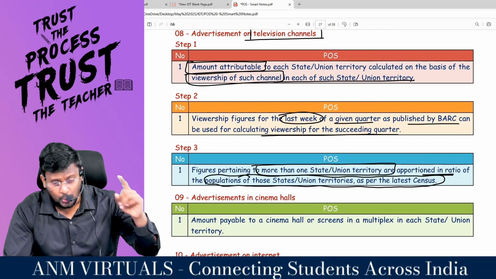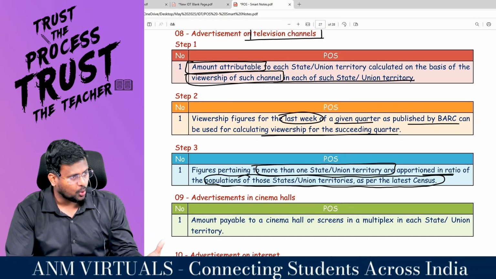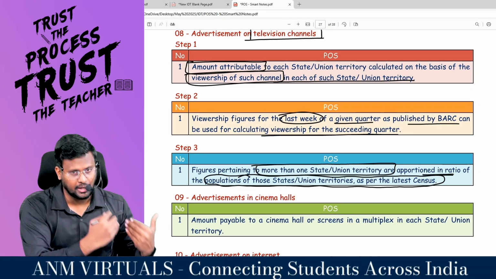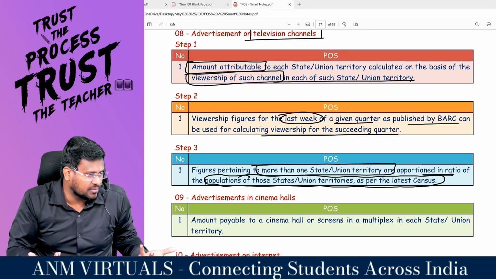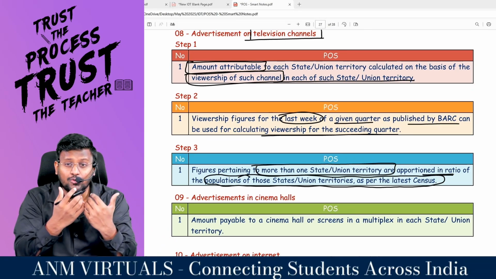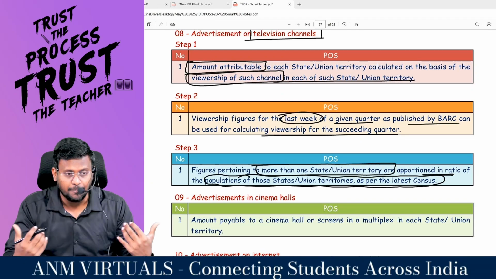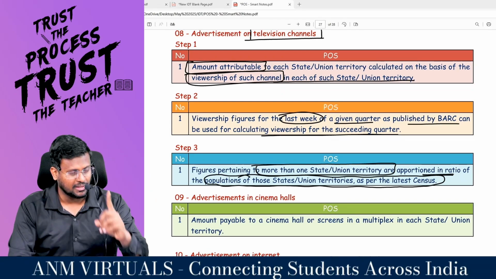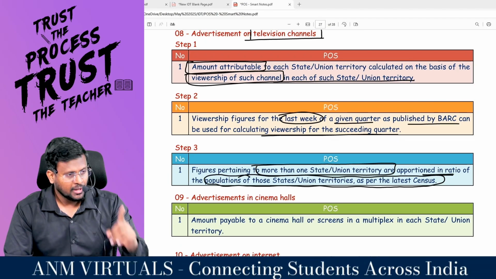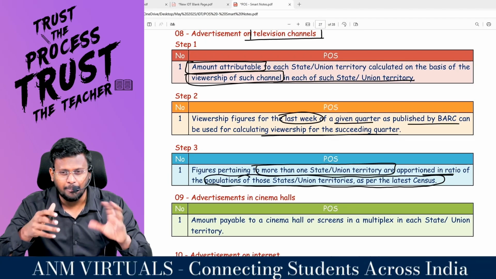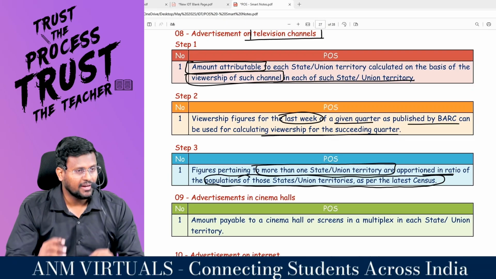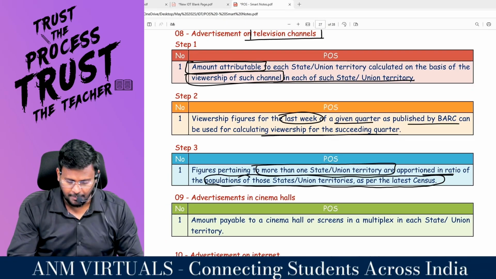Sometimes what they will do, sir, they may give two states as one region according to their will and wish. But that is not practically possible for us. We have to split that region into two states based upon the population. So basically you have to split as per the viewership. Sometimes if the viewership is clubbed based on the region, then that region has to be split as per the state based upon the population.